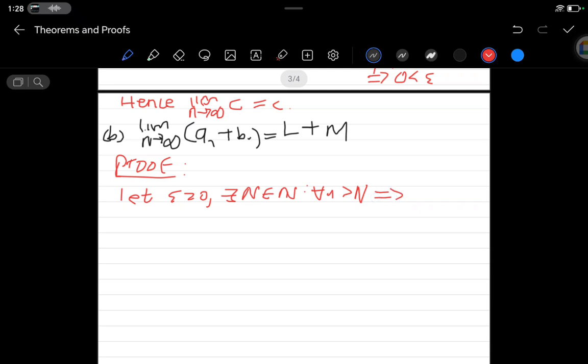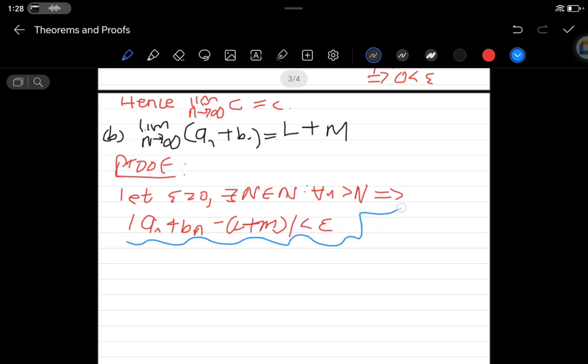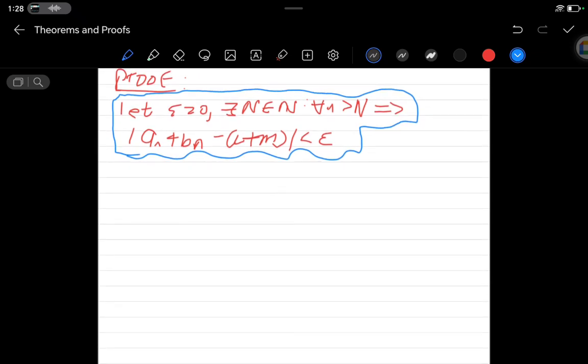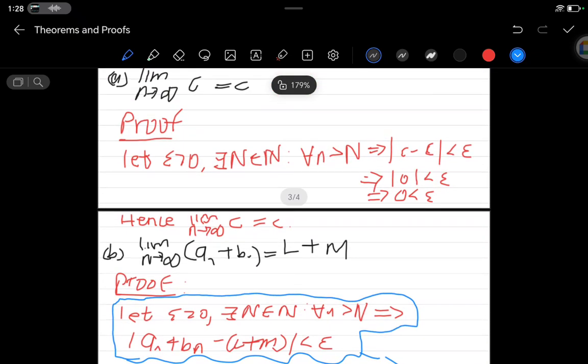this would imply that the absolute value of a_n plus b_n minus (L plus M) would be less than epsilon. So this is what we should arrive at. We agree, right? So for this proof, I just want you to write this aside. Always, even here. I didn't want to write this aside, but first you need to write this aside, and then I'm going to show you how to do it properly.